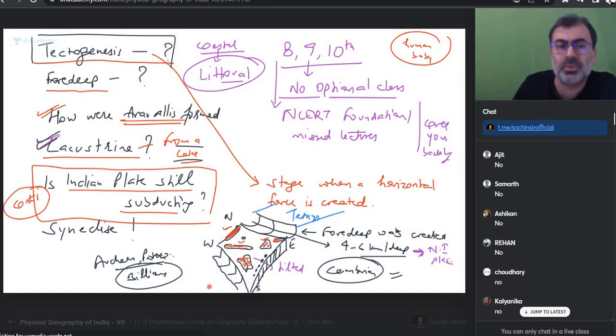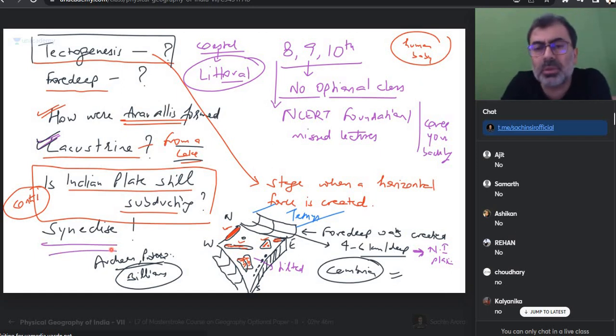Give quick answers. You have asked a lot of questions. I am not answering the synclize question because the person who asked has not talked about what synclize is. I simply said equidimensional depressions where sediments will also go and magma will also go. So my request is, if you don't want to ask these kinds of things in class, I will answer. That's not a problem. But at least tell me that lacustrine, sir, I looked at that.